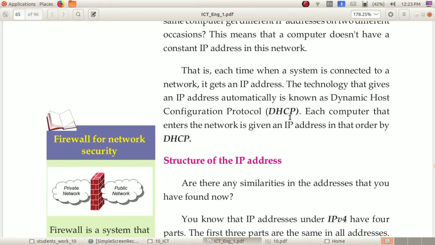Each computer that enters the network is given an IP address by DHCP. So you have to remember the name of this protocol, Dynamic Host Configuration Protocol, DHCP, the technology that gives an IP address automatically to the device.